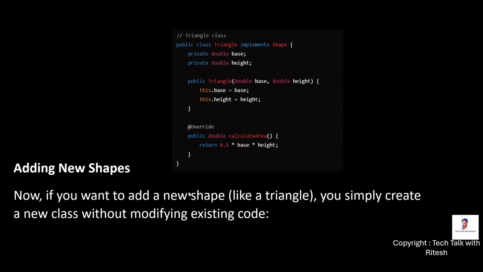Now we can see, if you want to add a new shape like a triangle, we simply create a new class. So a new class means a new extension we have added without modifying the existing code. We have just implemented the shape interface and overridden the calculate area method. That's it. Hope it makes sense.